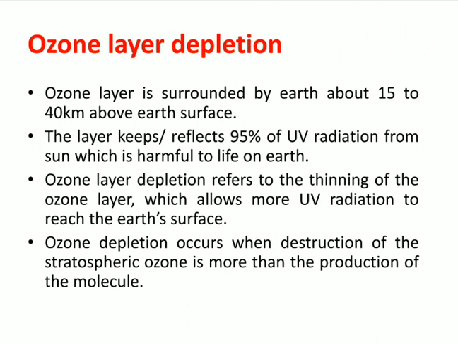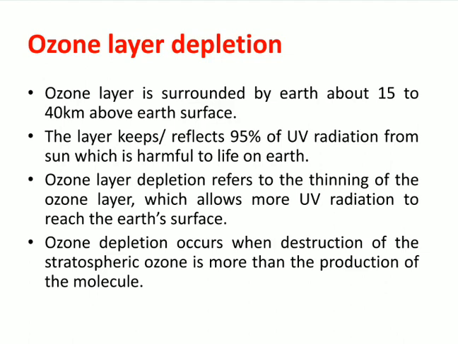The atmosphere has been divided into four layers: troposphere, stratosphere, mesosphere, thermosphere, and another one, that is exosphere. Above the troposphere, the stratosphere is there. In the stratosphere, this ozone layer is there. The ozone layer surrounds the earth about 15 to 40 kilometers above the earth's surface. Actually, the stratosphere occurs from 12 kilometers to 50 kilometers from the earth's surface, and the ozone layer is present in the stratosphere from 15 kilometers to 40 kilometers.